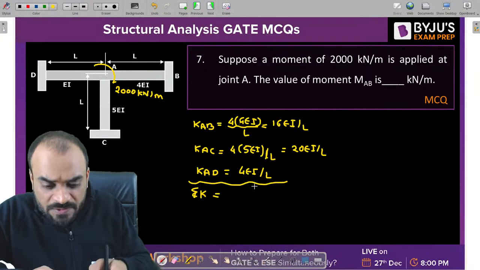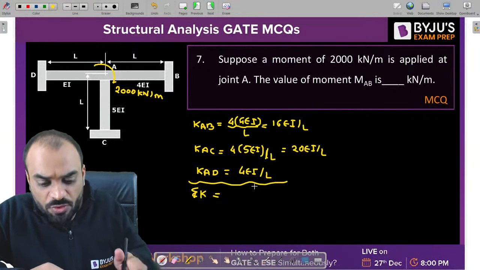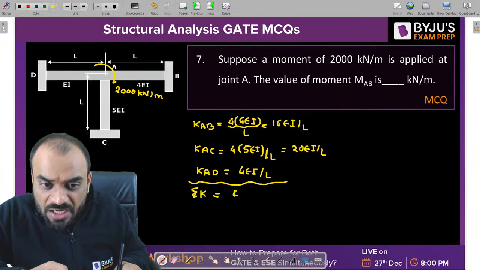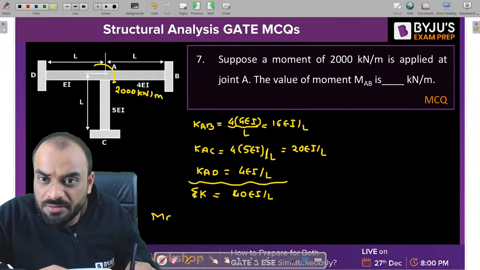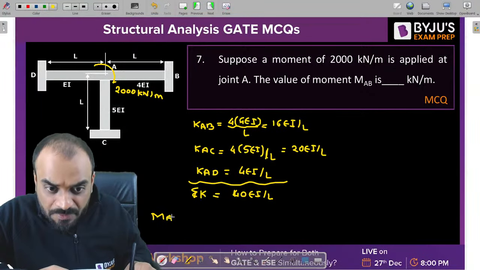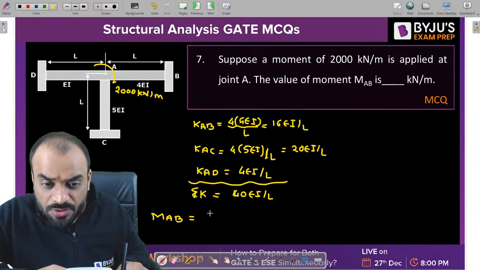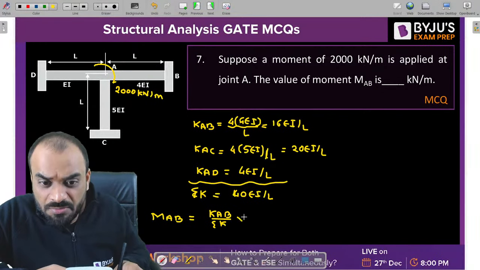So total is 16 plus 20 plus 4. It is 40 EI by L. Now guys, we'll write down the moment in AB. M_AB is equal to K_AB divided by summation K multiplied by 2000.